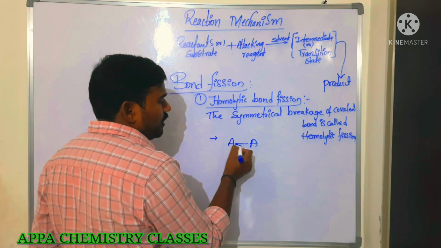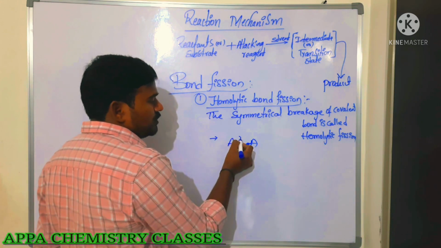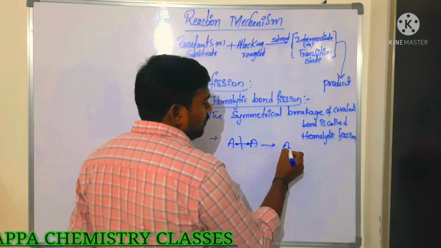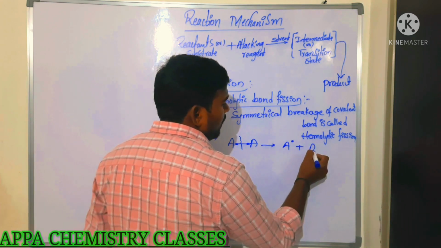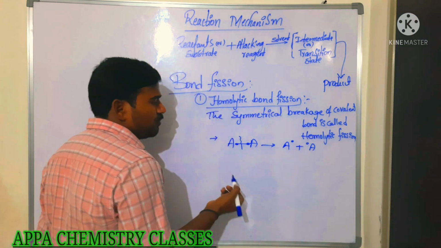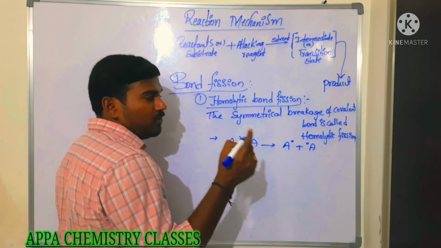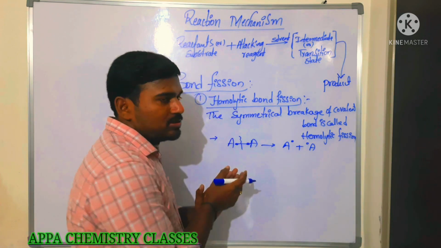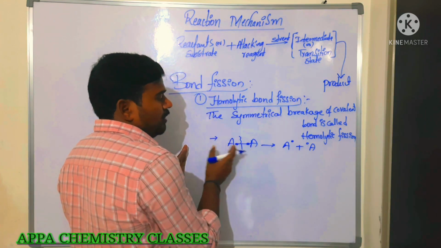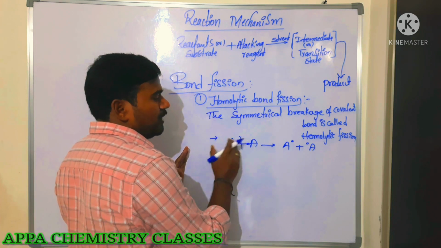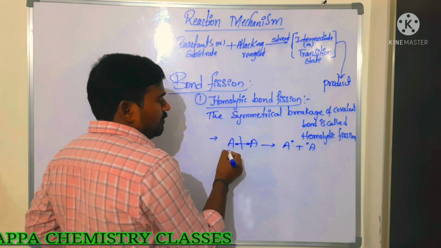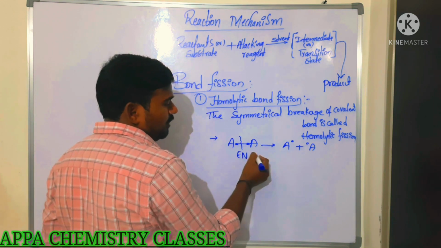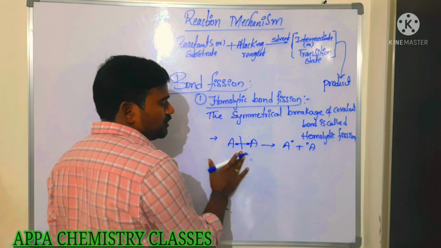Now you take two atoms here, A and B. Whenever one bond indicates two electrons, if we break it symmetrically, then what happens? We get two radicals. Both the atoms share one electron each, equally. That is the symmetrical distribution of the covalent bond, the symmetrical breakage of covalent bond taking place between these two, because the electronegativity of this atom and this atom will be almost similar.